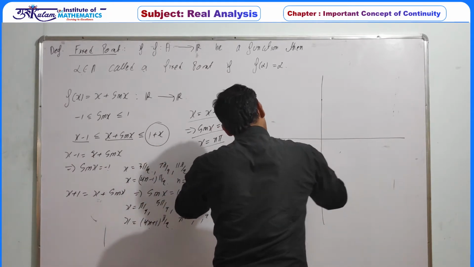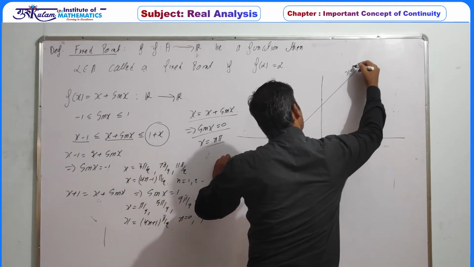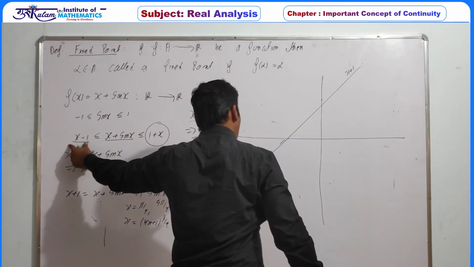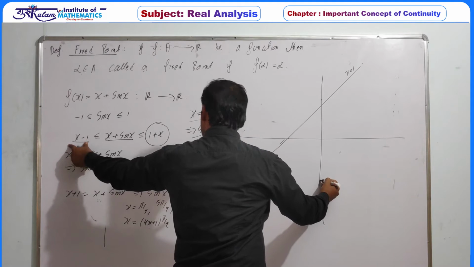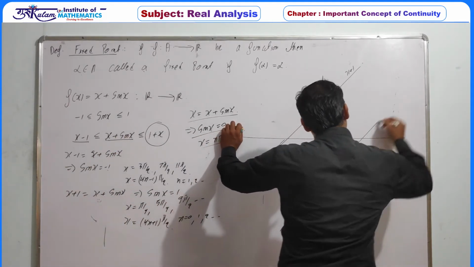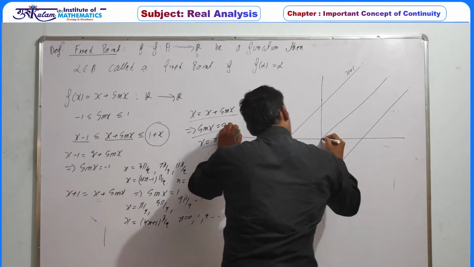So basically, this is the straight line, which is x plus 1. And this is also a parallel line. At x equal to 0, the value is minus 1. At x equal to 1, the value is 0. So this is the parallel straight line. And this one is y equal to x.